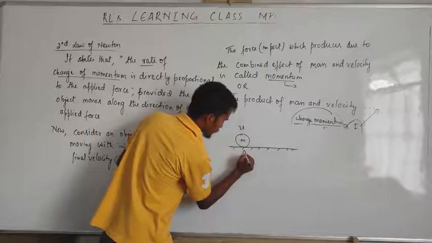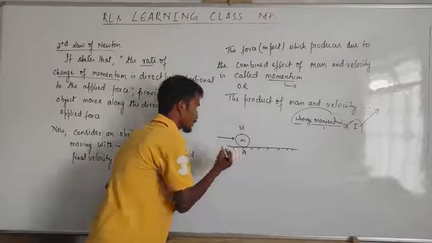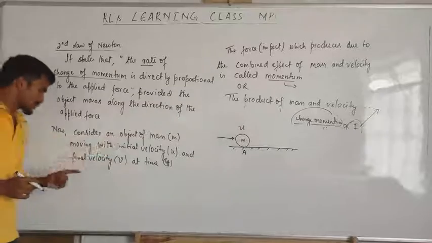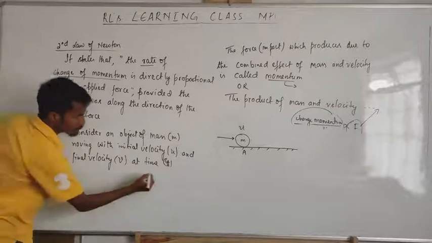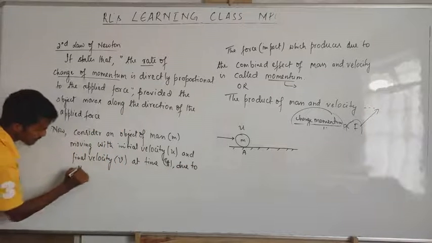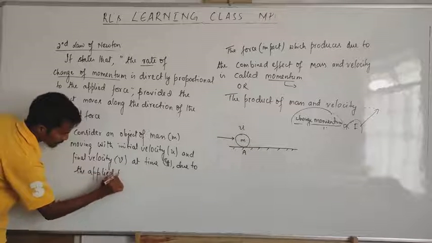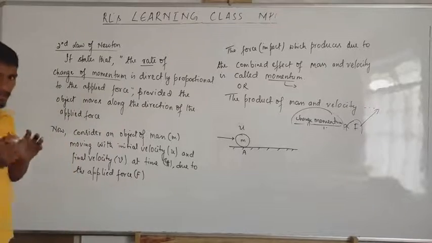So this is at point A. Now, once we apply the force, consider an object of mass m moving with initial velocity u and final velocity v at time t, due to the applied force F. Why does the object move?